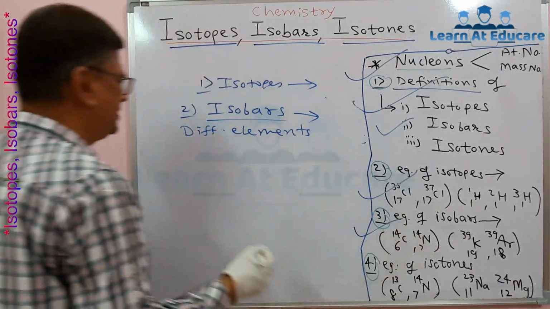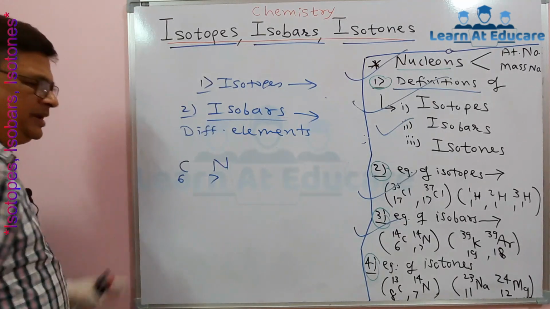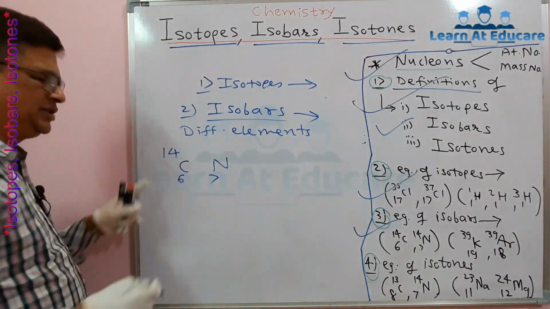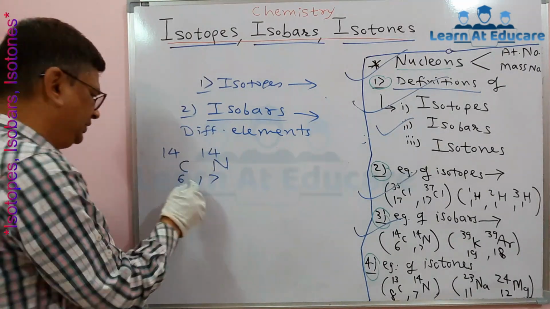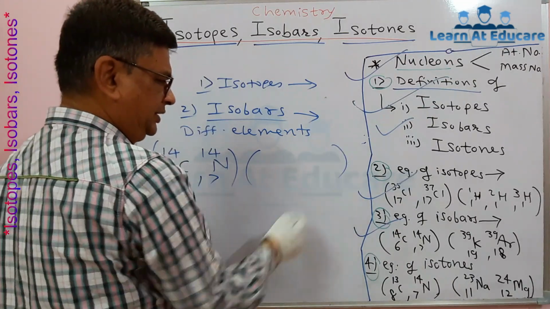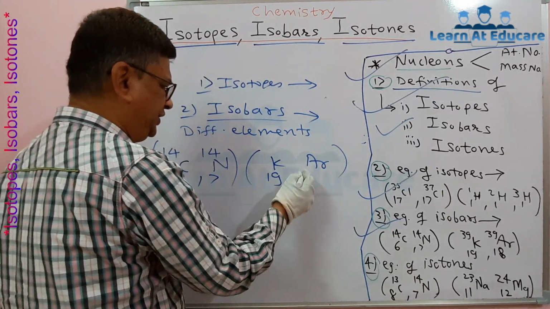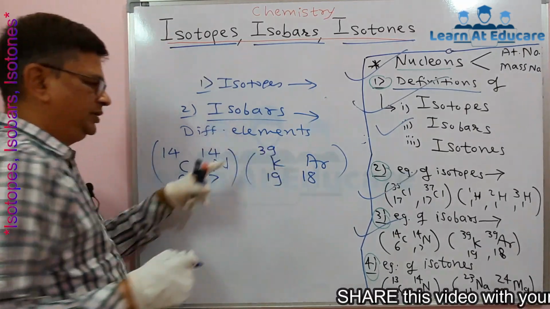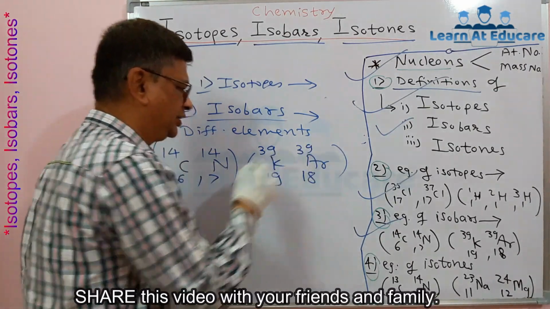We will take two examples here. One is of carbon and nitrogen. Do you know carbon has atomic number 6 and that of nitrogen is 7. One carbon isotope has mass number 14 and nitrogen also 14. Now another example is that of potassium and argon. Potassium atomic number 19, argon 18. One of the potassium isotopes has mass number 39 and argon 39.